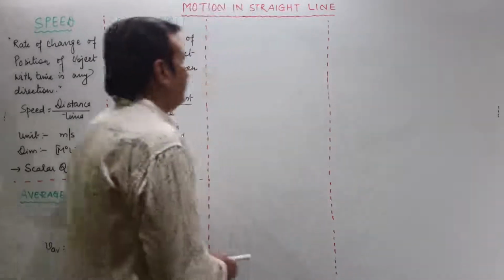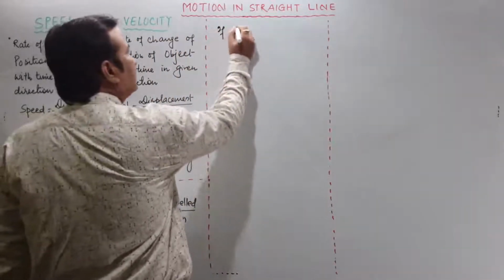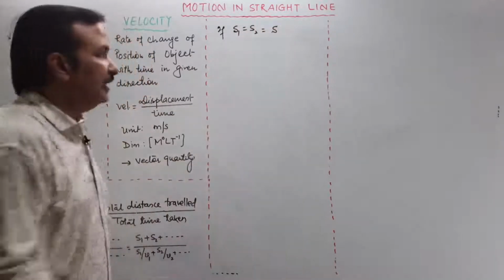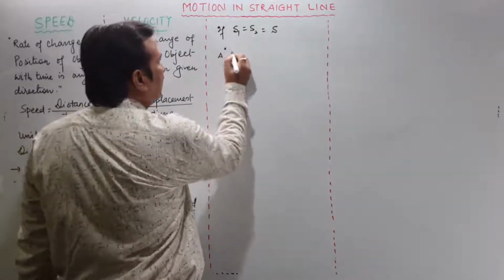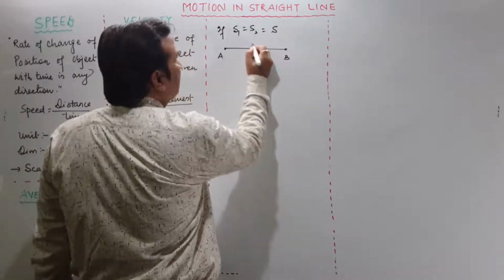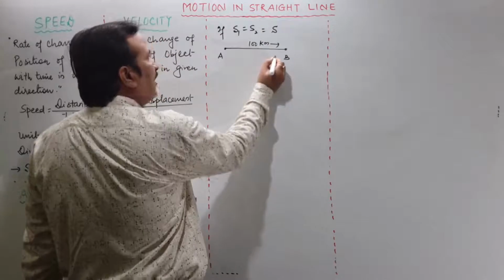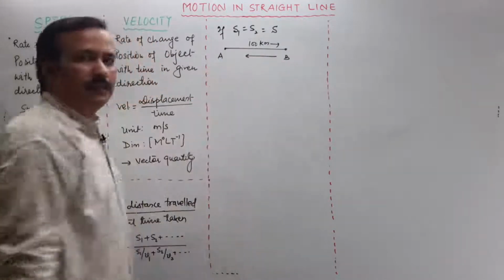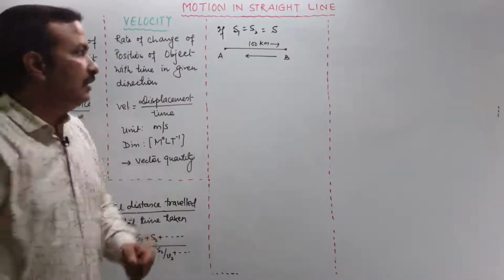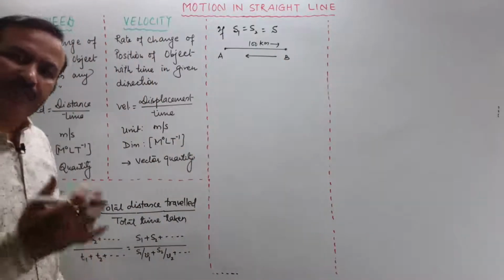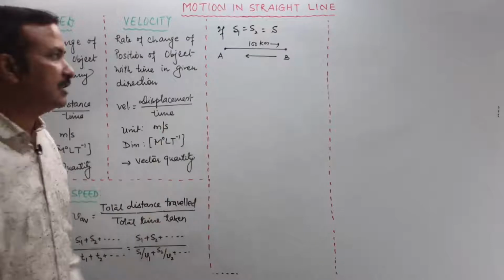Now if I say this distance S1 and S2 are equal to S, that means the object starts from point A, reaches point B covering say 100 kilometers, and then comes back to A, the same distance. It moves with some different velocity; it is not necessary that it moves with the same velocity in both directions.